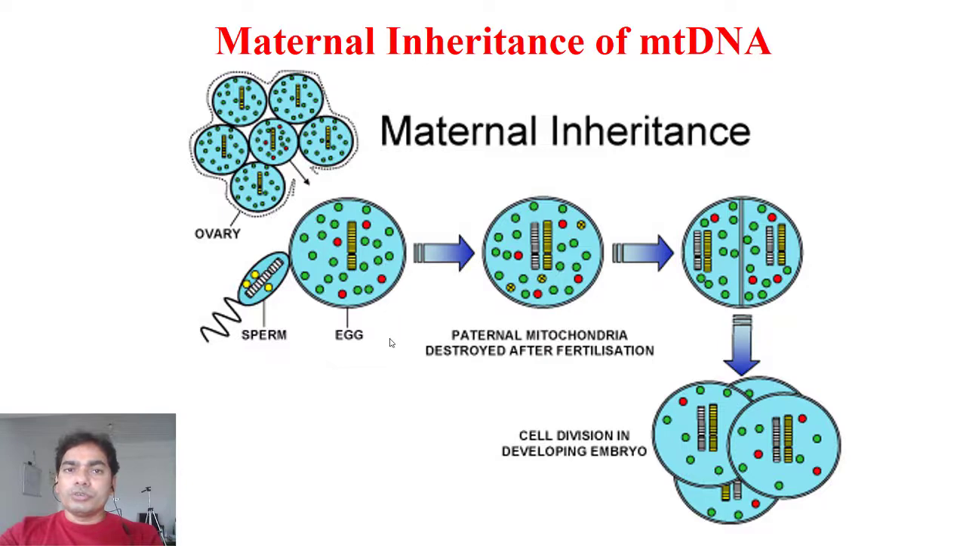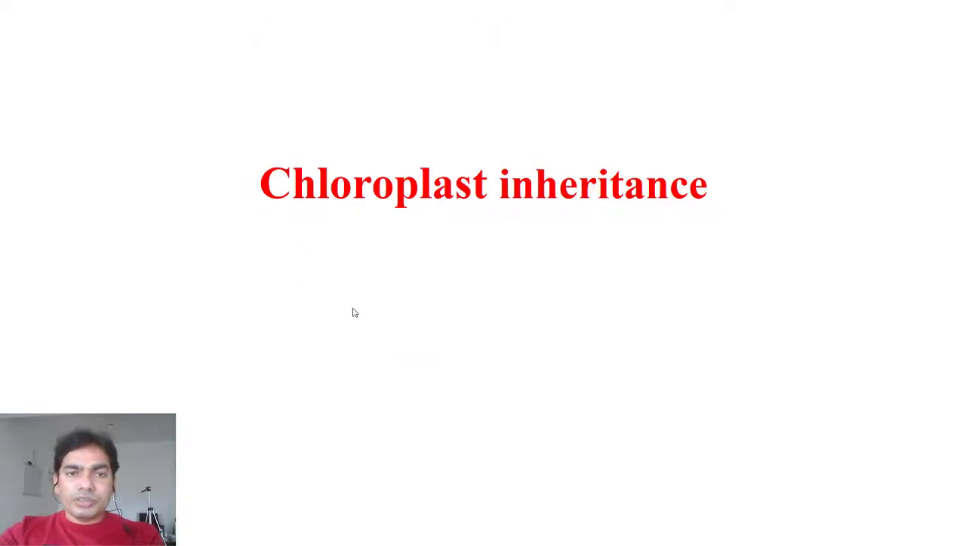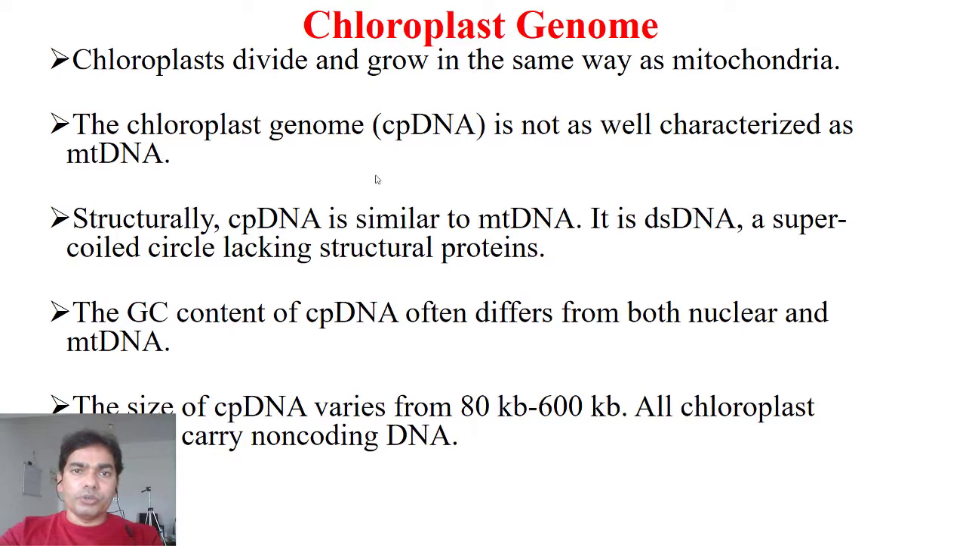So this is called mitochondrial inheritance through mother. Right, so now the next is the chloroplast inheritance, how it happens during the chloroplast. So the same thing happens, that chloroplast actually divides and grows in the same way as mitochondria, right?